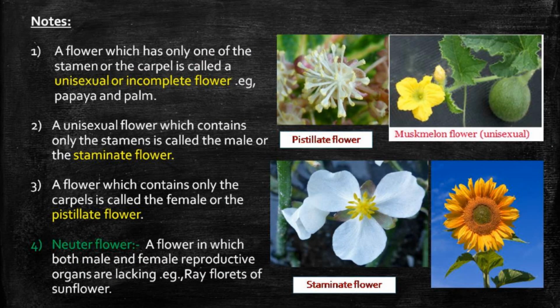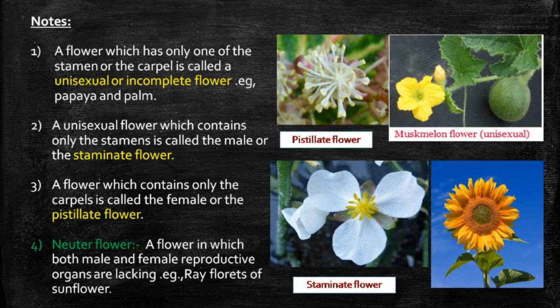You can note down some keywords from the chapter. A flower which contains only the stamen or the carpel is called unisexual or incomplete flower. Example, papaya and palm. A unisexual flower which contains only the stamens is called the male or the staminate flower. A flower which contains only the carpels is called the female or the pistillate flower.